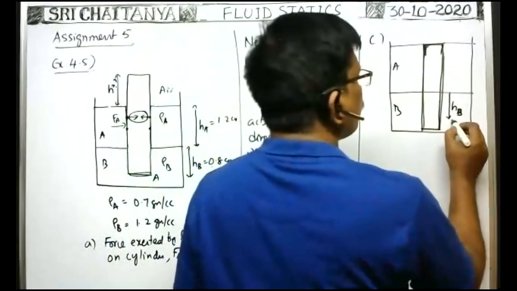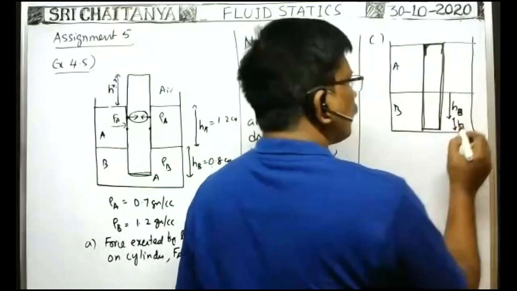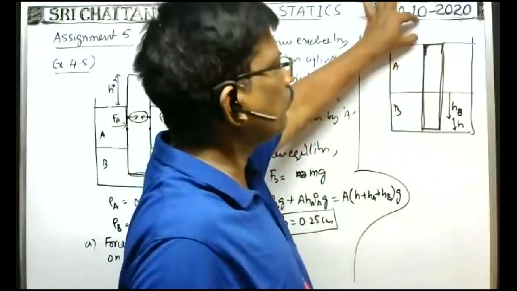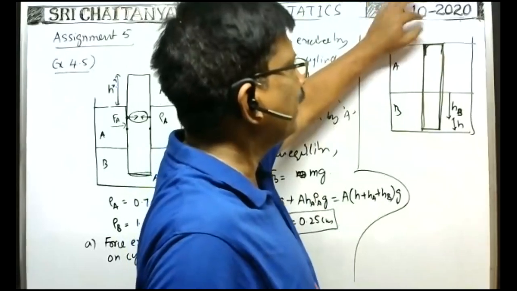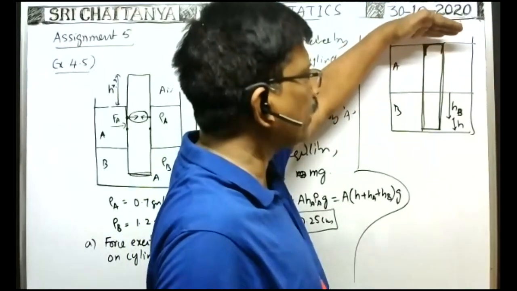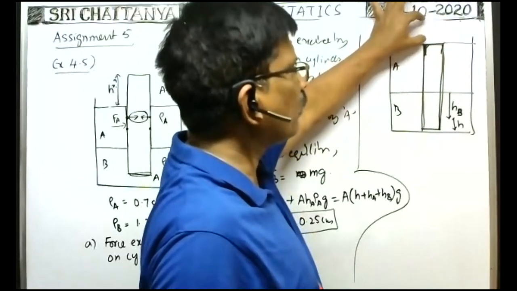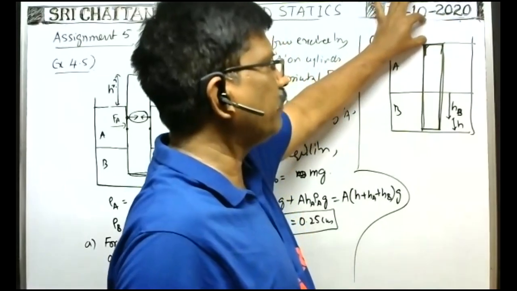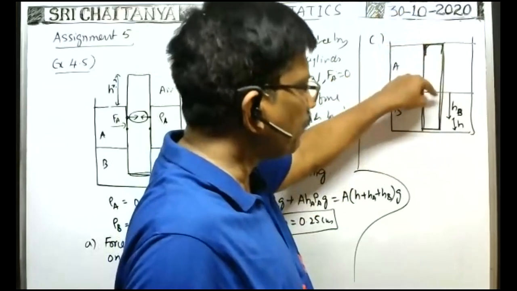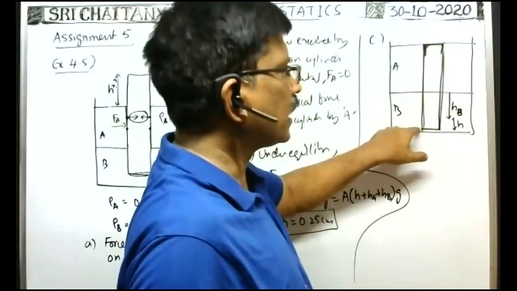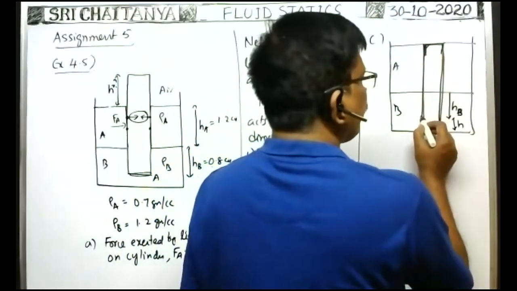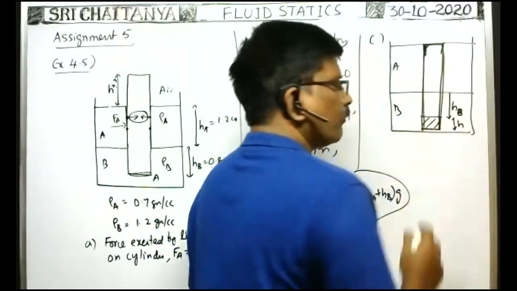So definitely this length of the cylinder must be equal to H. In equilibrium, H length floats above; it is pushed so that the upper end of the cylinder is just submerged in the liquid A. In such a case, whatever the length is floating over the surface of the liquid A, that much length of the cylinder is depressed in the liquid B. That's why this amount of liquid B is displaced extra.